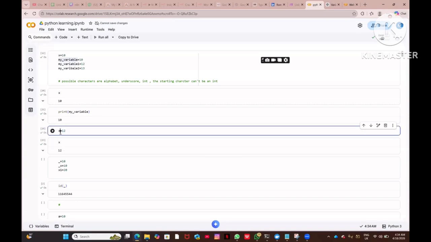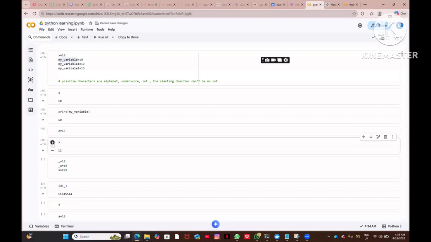Now, the thing to note is Python is case sensitive. Suppose I have given x equal to 14, right? And I run the lowercase x, you will get 12. The reason is Python is case sensitive.